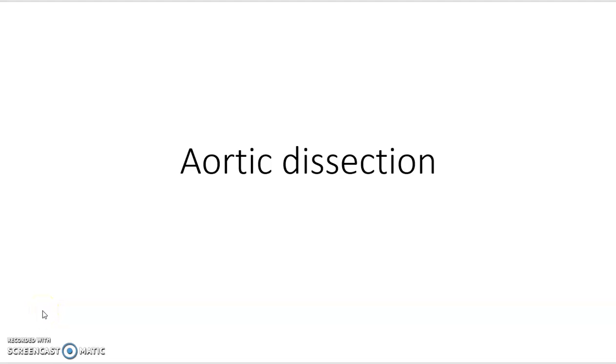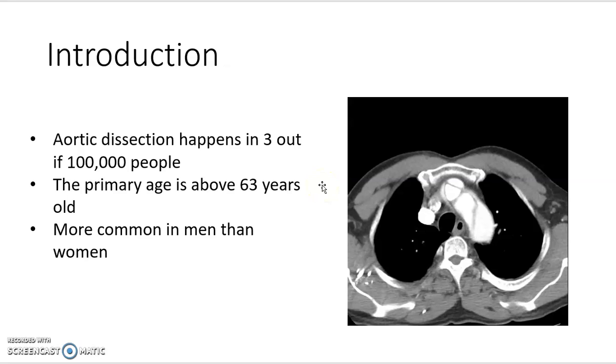Hi, today's topic is about aortic dissections. Aortic dissection is a very rare condition that occurs in 3 people out of 100,000. It is more common in men than women, and this is because of the lifestyle that men lead. The primary age is above 63 years old, but it must be said that only 10% of the cases occur with people who are 40 years old or younger.